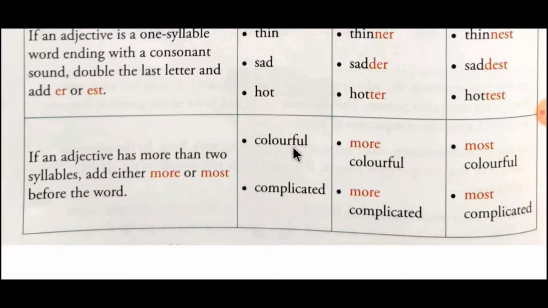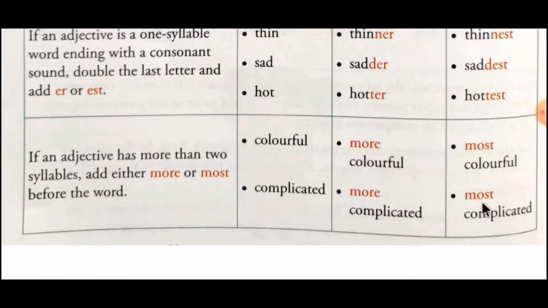Examples are colorful, then more colorful and most colorful. Complicated, we have to pronounce the syllables also, complicated. Then it will become more complicated and most complicated.